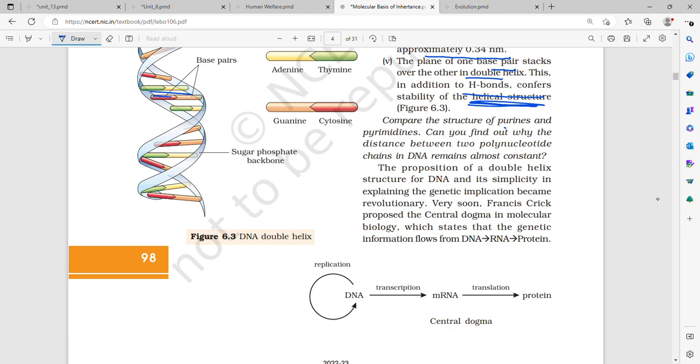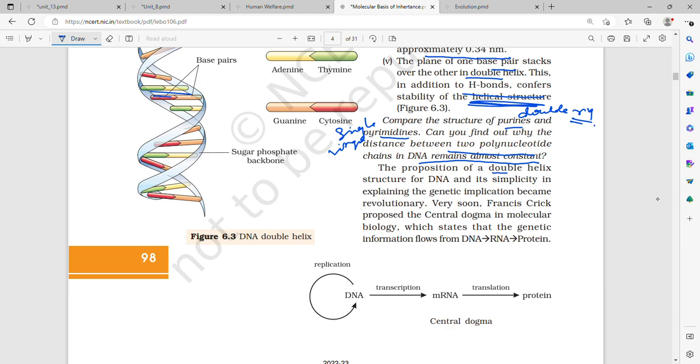Compare the structure of purines and pyrimidines. Can you find out why the distance between two polynucleotide chains remains almost constant? Purines are double ringed, and pyrimidines are single ringed. And because of this, the helical structure is maintained.